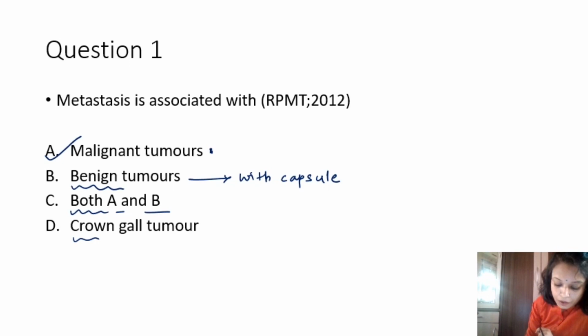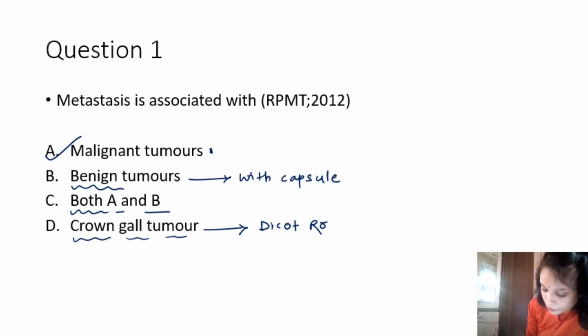Look at the crown gall tumor, the fourth option given. Crown gall tumor is seen in dicot roots, wherein this condition is caused by a bacterial infection, and that bacterium is Agrobacterium.